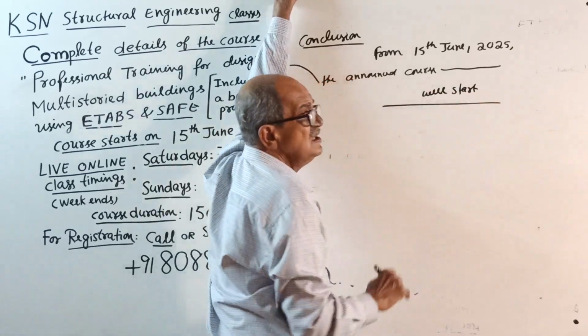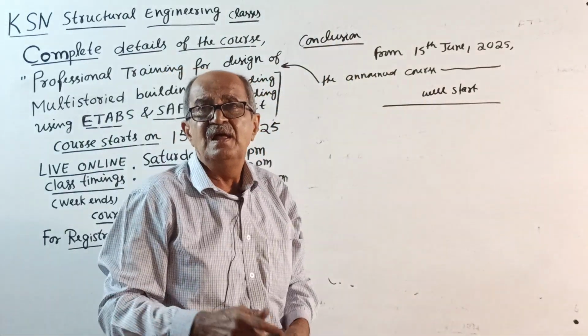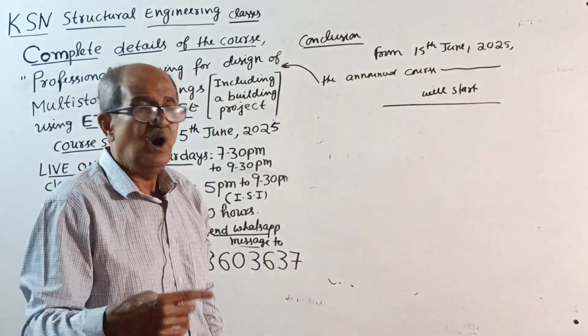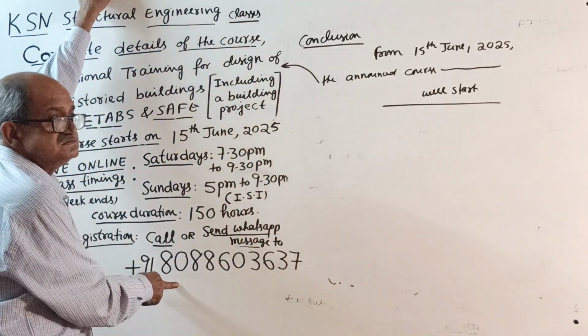Those who want to join, send me a message or call this number.